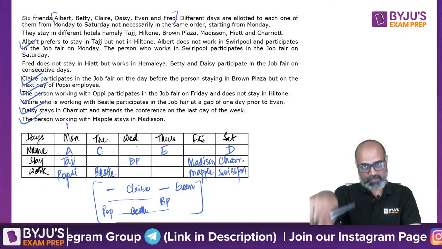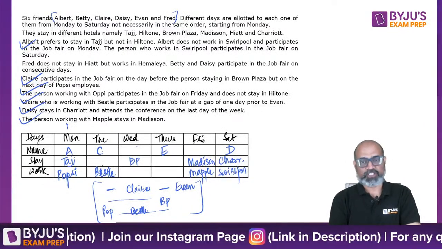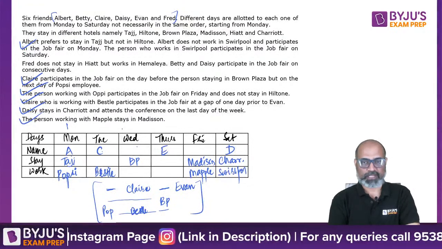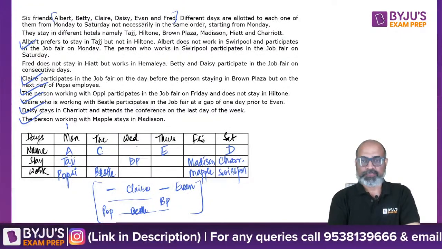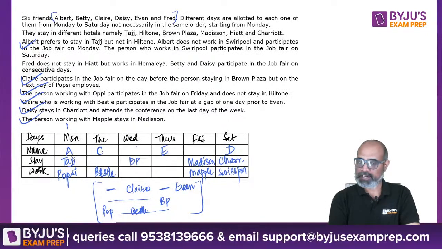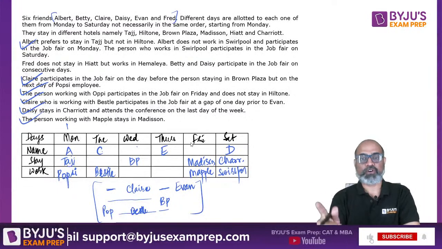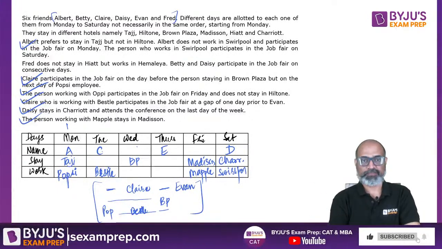So let's revisit the statements. A stays in Taj but not in Hilton. So we know one of the places, which is Hilton. Albert does not work in Saltpool and participates in the job fair on Monday. So far so good. The person who works in Solpool participates in the job fair on Saturday. So Solpool is there on Saturday.